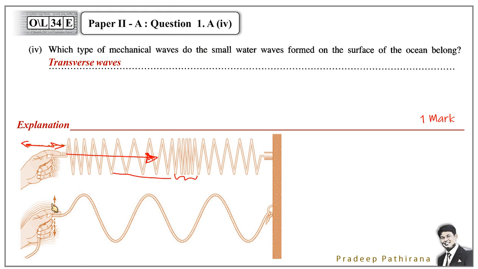And in transverse waves, we vibrate the particles up and down. Here is the direction of the wave, and they are perpendicular to each other, and that's why we call them transverse waves. Water waves also occur like this type of waves. Therefore, the answer is transverse waves. In transverse waves, we can see crests and troughs here.